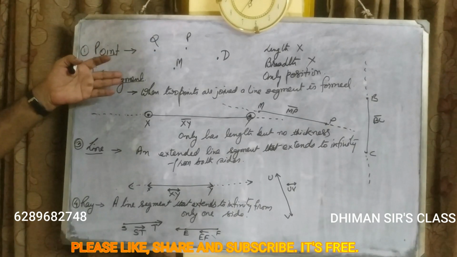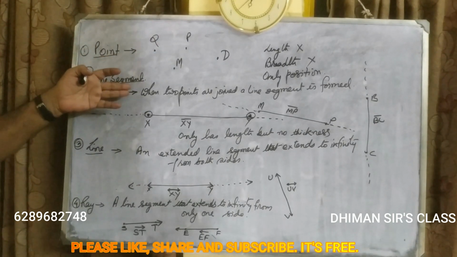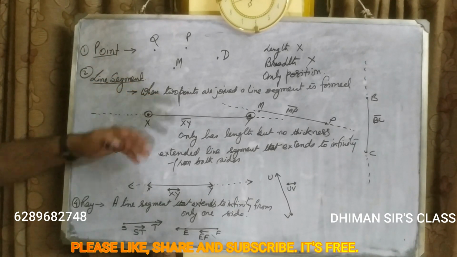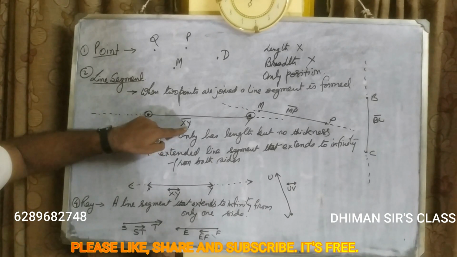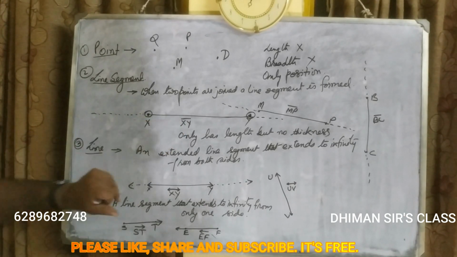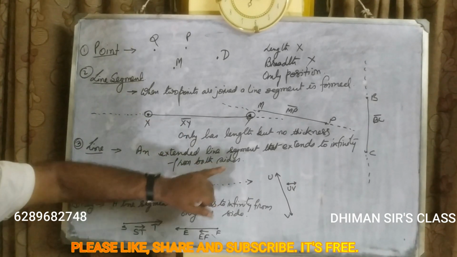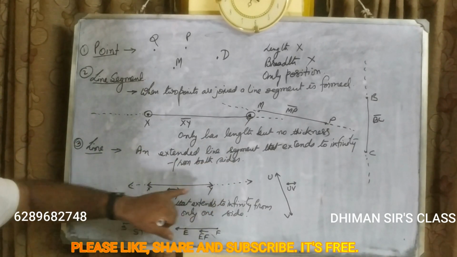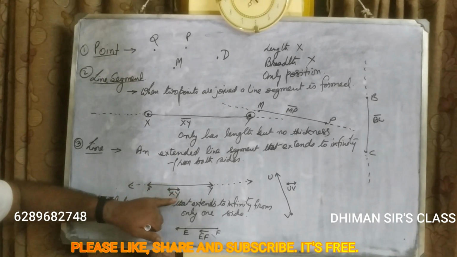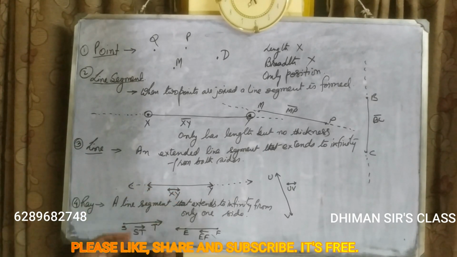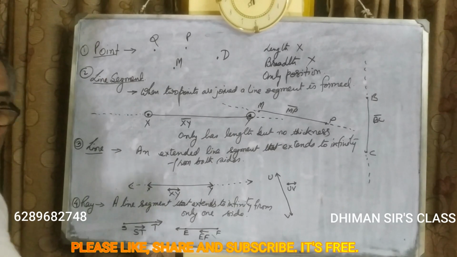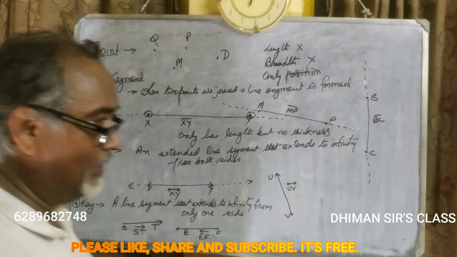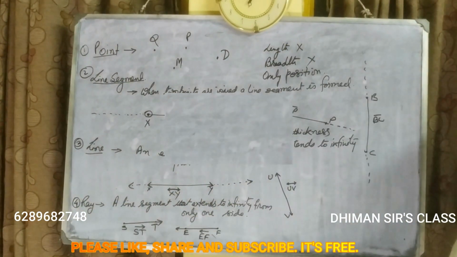Line segment: how it is formed, I have given the definition, a diagram I have drawn, and how it is represented, that I have also shown. Then line: definition I have given, I have explained XY. Suppose this is the line, then how to denote it, that also I have given. Same in the case of ray. Now last but not the least, one more thing we have to understand, that is a polygon.